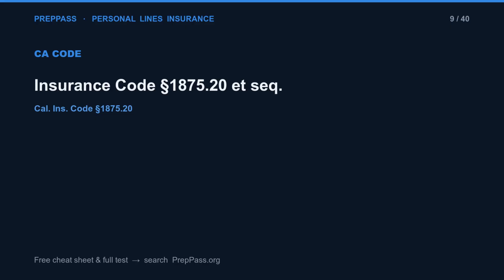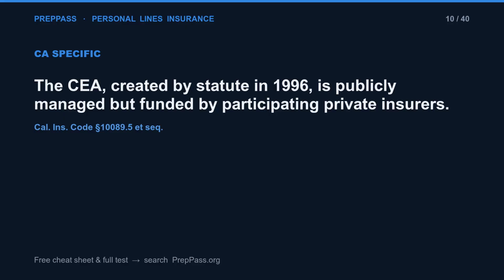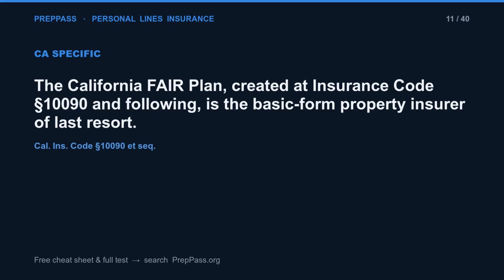Insurance Code Section 1875.20 etc. The CEA, created by statute in 1996, is publicly managed but funded by participating private insurers. The California Fair Plan, created at Insurance Code Section 10090 and following, is the basic form property insurer of last resort.